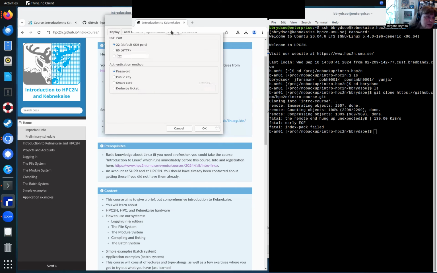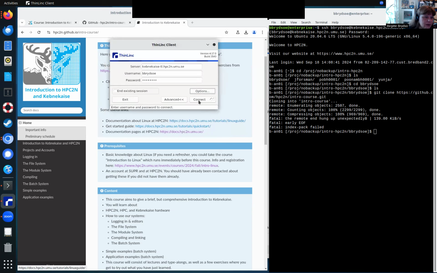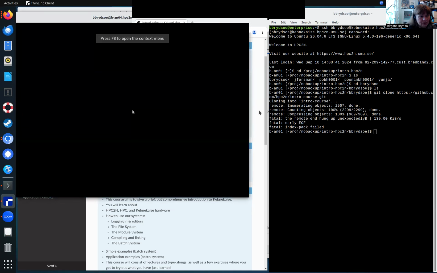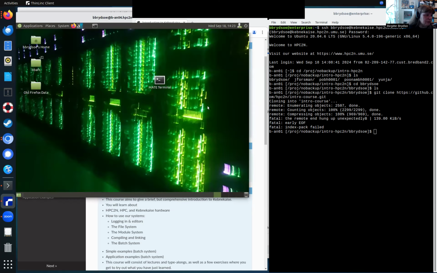Another place to look is under security. Make sure the authentication method is password. Okay, so let's connect. The first time it connects, it will ask you about a key. Just accept that.